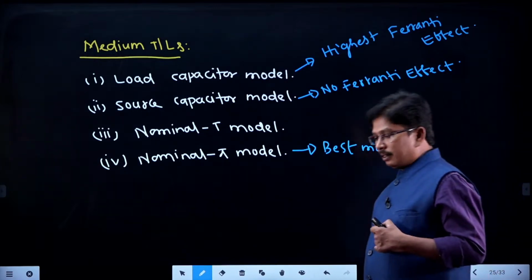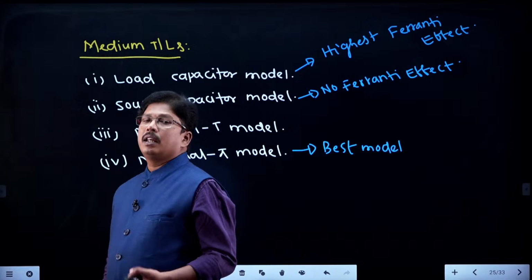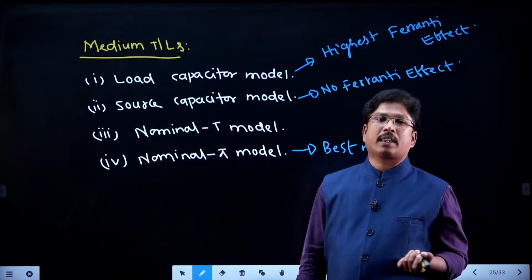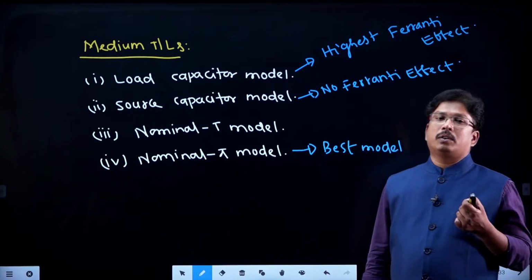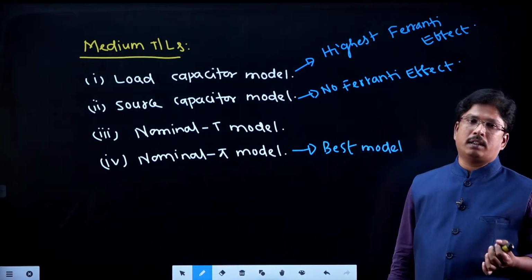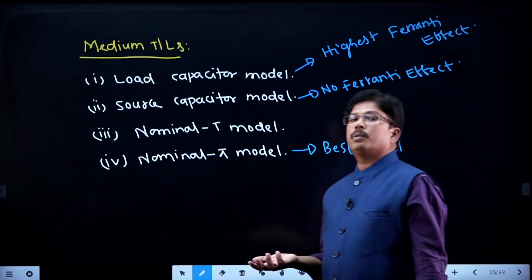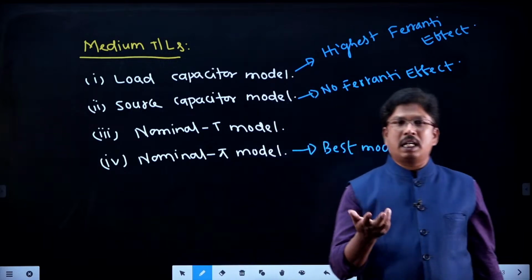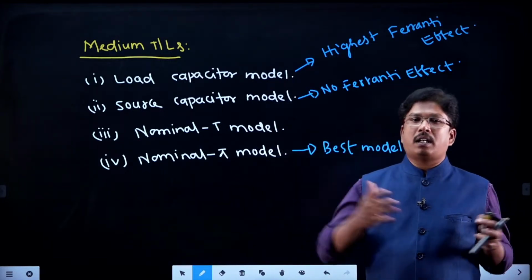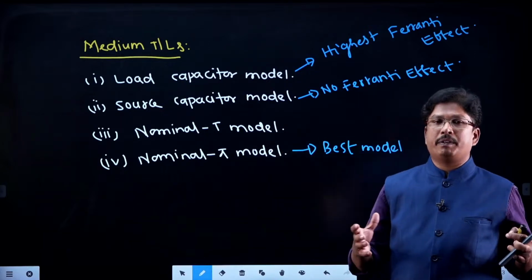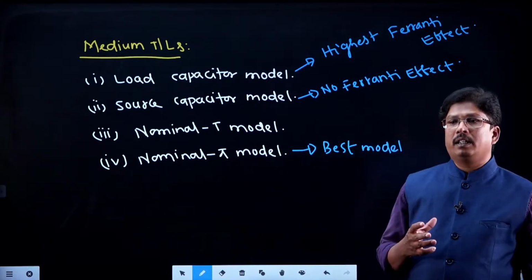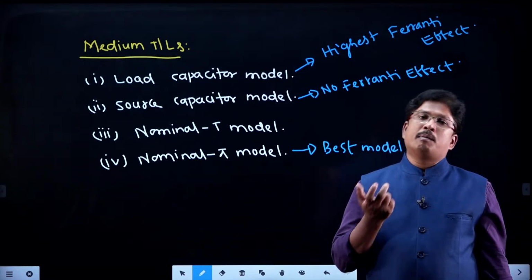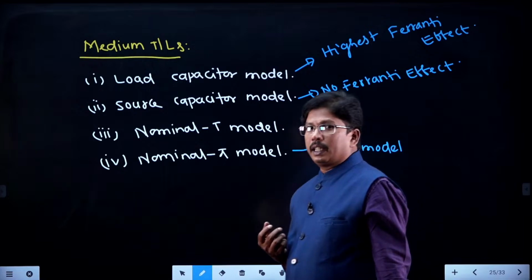Coming to the long transmission lines, in case of long transmission lines we have the capacitance effect. Capacitance is distributed at every point, at every unit location, right? So there will be high charging current, so positive voltage regulation is possible and negative voltage regulation is also possible. Zero voltage regulation may not be possible. Why? Because we have a lot of elements connected in between the load and the source. That is why zero voltage regulation is not possible in case of the long transmission line. So majorly positive and negative voltage regulation are possible.